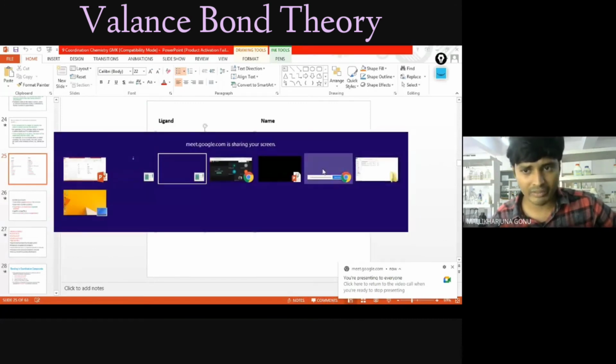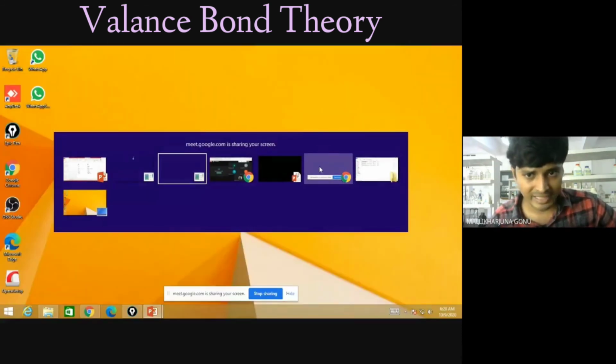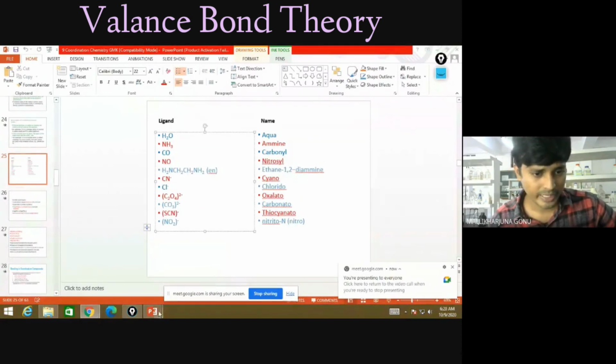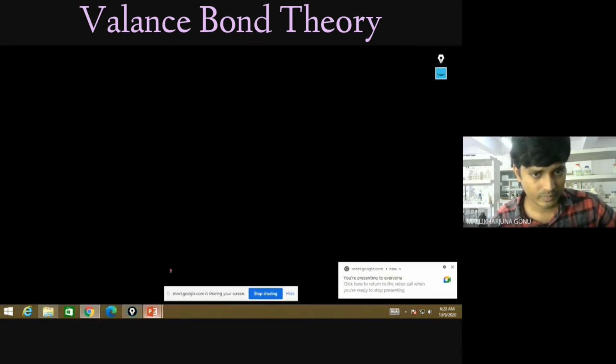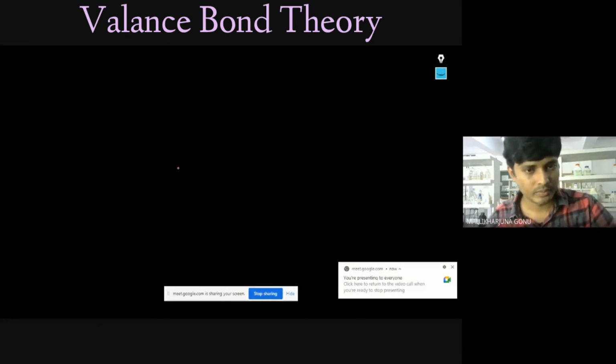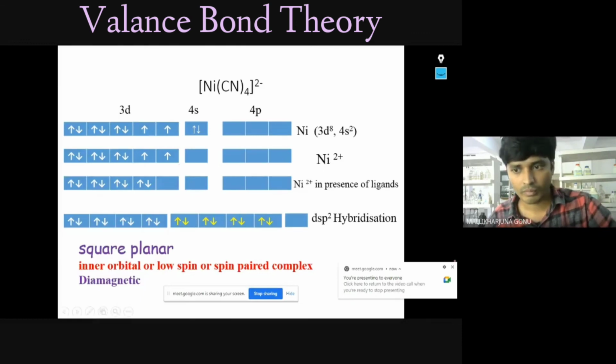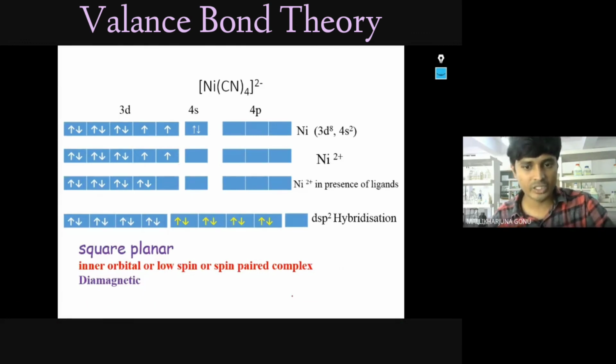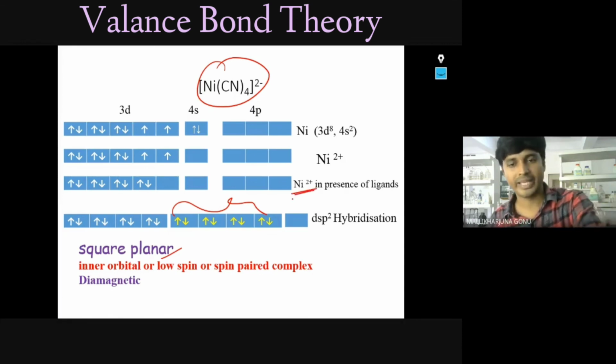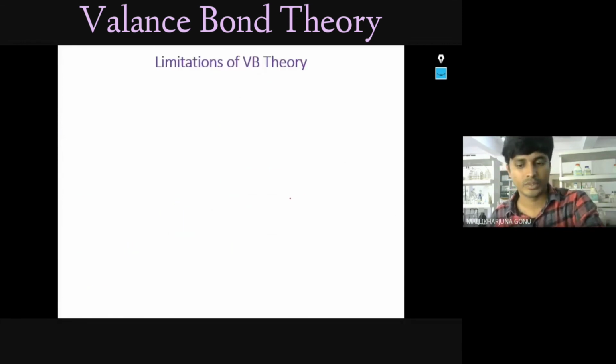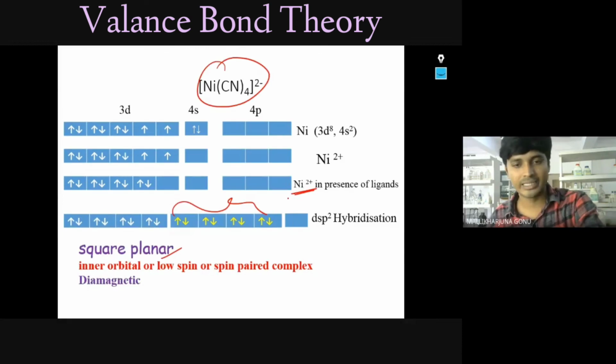Now, this is how we are going to complete this valence bond theory. Before that, I will show you this one, where it is. That's how this complex is. This one, you can see, is a square planar complex, Ni(CN)4, because all are pairing up here, Ni2 plus. Next, NiCl4 also you can see.